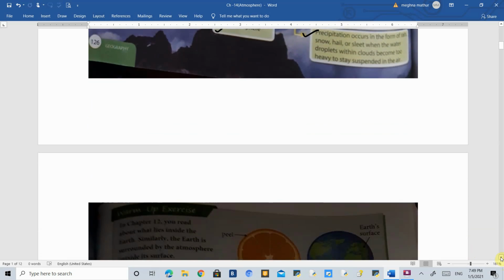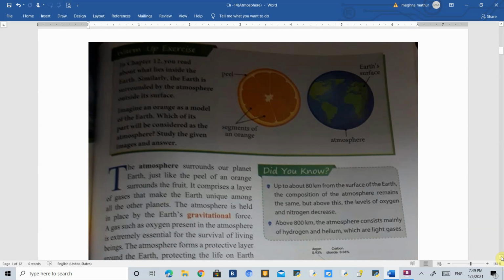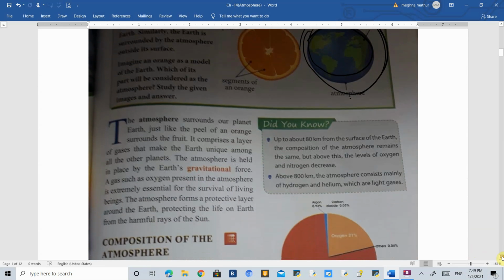So let's see what is the introduction of this chapter. You can see that this is the model of your earth, and your earth is surrounded by many layers of atmosphere. That is the reason why the earth is a unique planet, because due to this atmosphere only we are able to survive on earth, and this atmosphere is held back towards the earth due to the gravitational force.